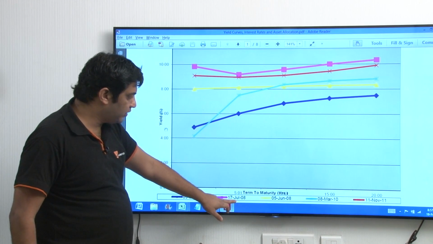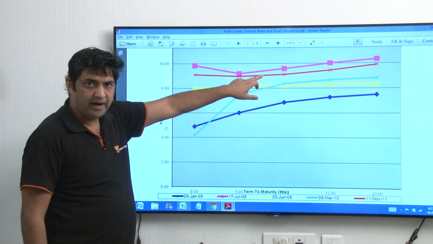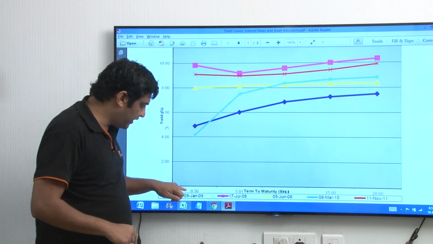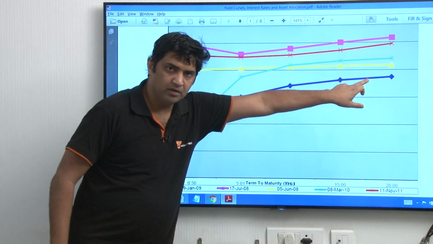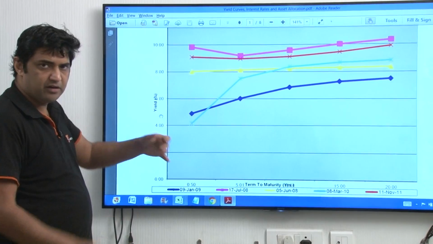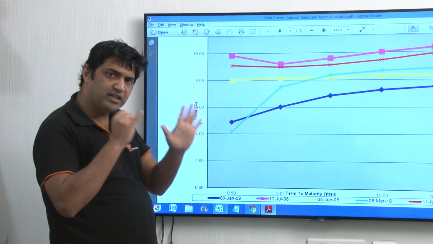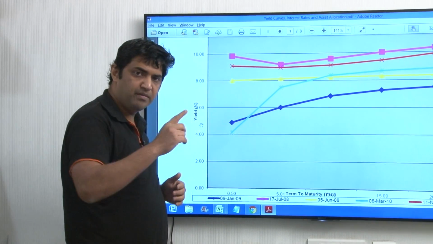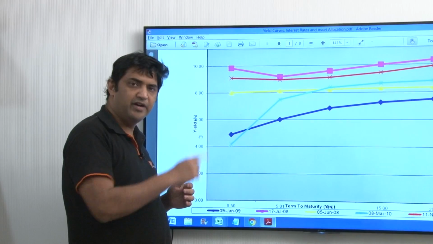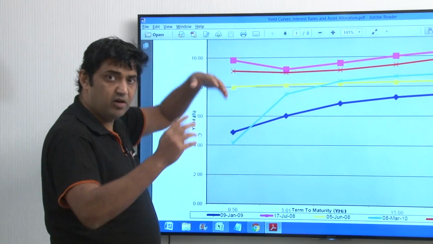Because in July 2008, your yield curve was like this, and by the time January 2009 came, your yield curve was here. So let us understand that July, August, September, October, November, December, 6 months of the second half of 2008, while the equity market crashed all the way to 8,000 Sensex, your yields also crashed.